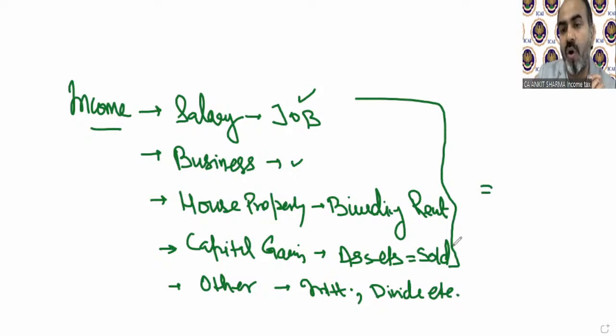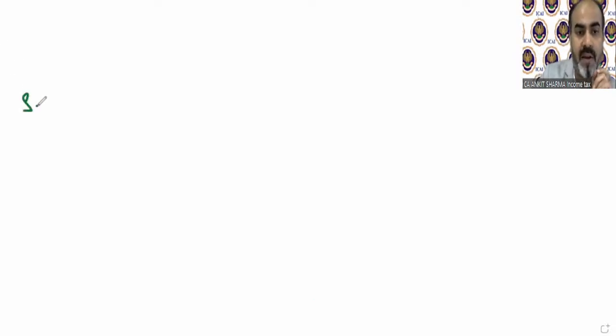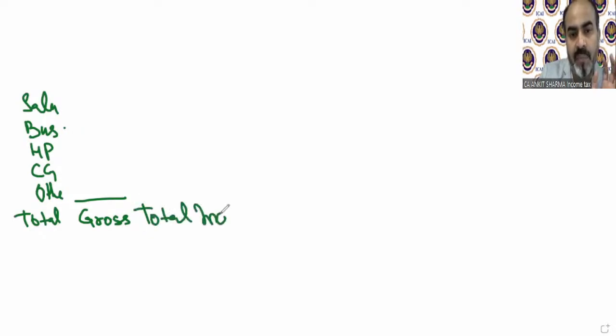So the total of all these incomes is generally called gross total income. So the total of these 5 heads of income is called gross total income. If there is salary income plus business income plus house property income plus capital gain and others, the total of all these incomes is generally called gross total income. There is a concept of set off and clubbing also. We will discuss it later, but for the time being, you can understand this is called gross total income.